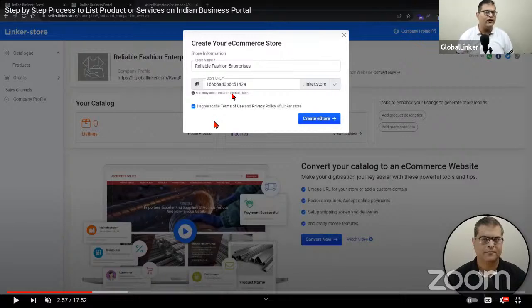So linker.store is our subdomain that we are providing to our users absolutely free of cost. Now, you might be wondering, what is the intent? Why are these guys providing their own domain? What is the hidden agenda behind that, right? You might be getting curious. That might be coming to your mind. So don't worry, there's no sinister agenda there.